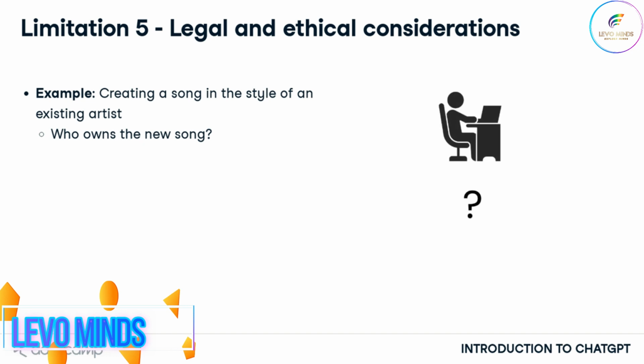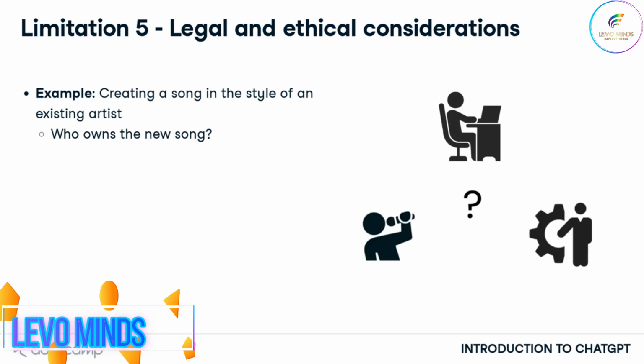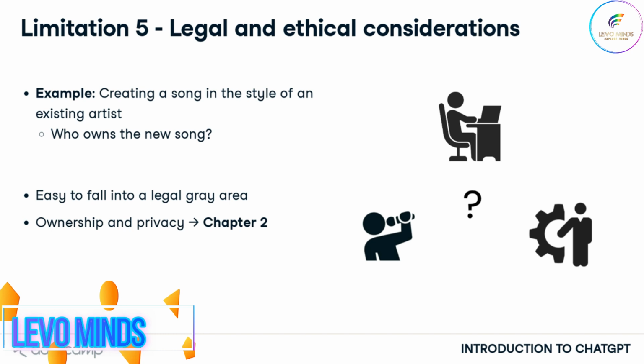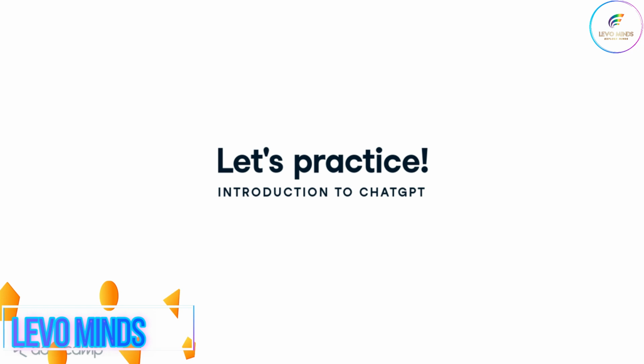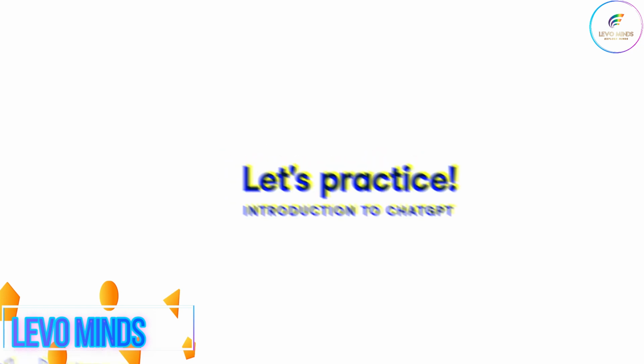Is it the user that wrote the prompt, the artist that wrote the original lyrics, or OpenAI, the owners of ChatGPT? It's easy to fall into one of these legal grey areas if the use cases of ChatGPT aren't properly scoped so that ownership and legal implications are well understood and accepted. We'll discuss ownership and privacy in much more detail later in the course. Understanding these limitations will help inform how we can use ChatGPT effectively and responsibly.